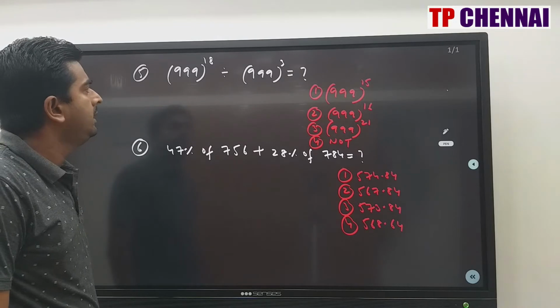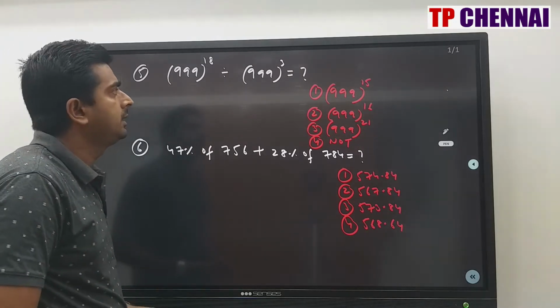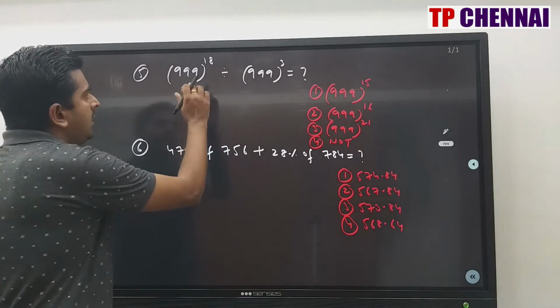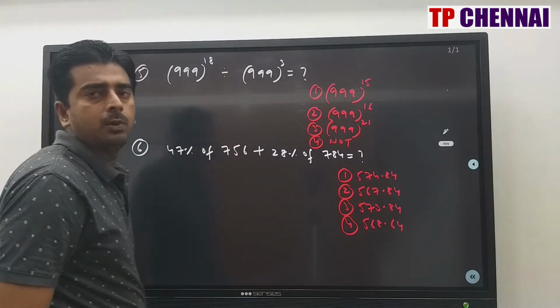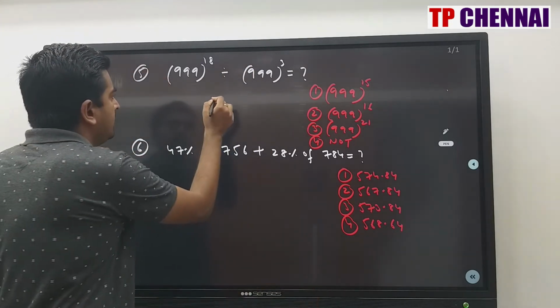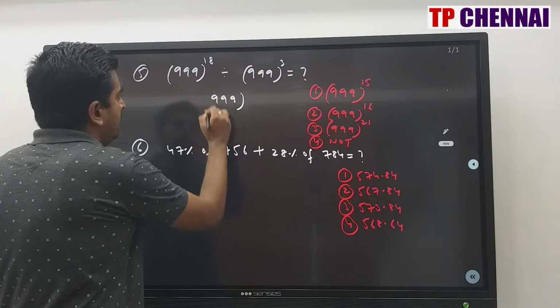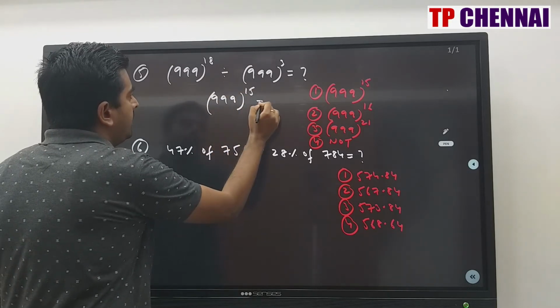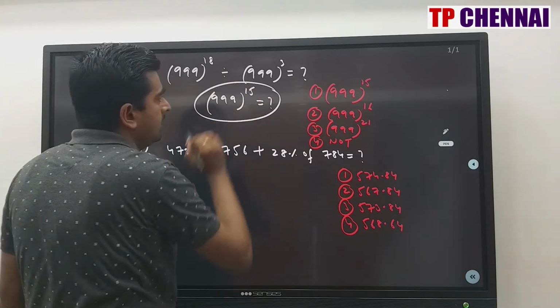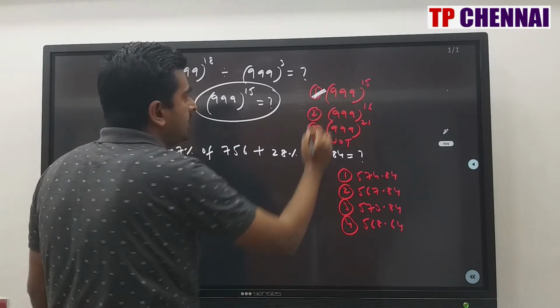999 whole power 18 divided by 999 whole power 3 is equal to question mark. X power m divided by x power n, what is the formula? X power m minus n. So this is 999, what is 18 minus 3? 15. So my answer is 999 whole power 15, which is the first option.